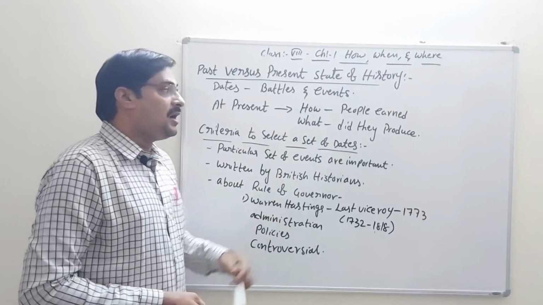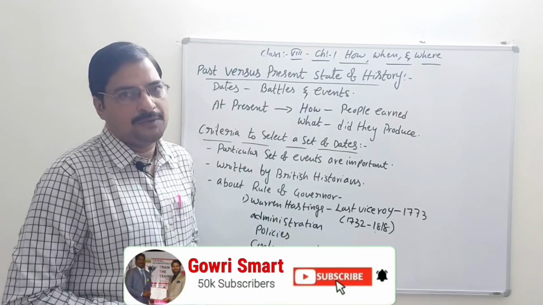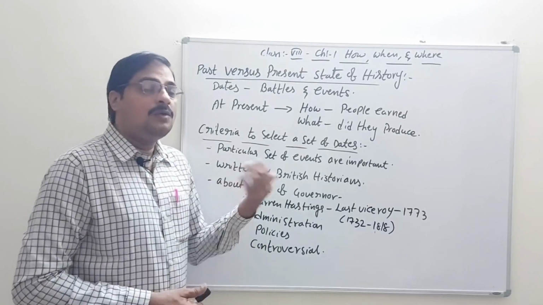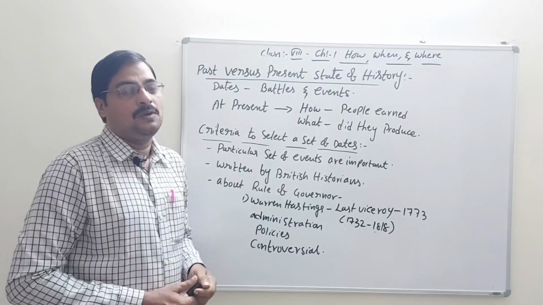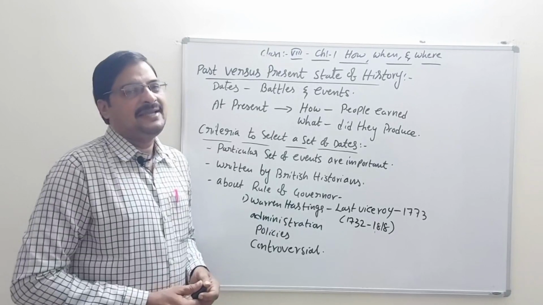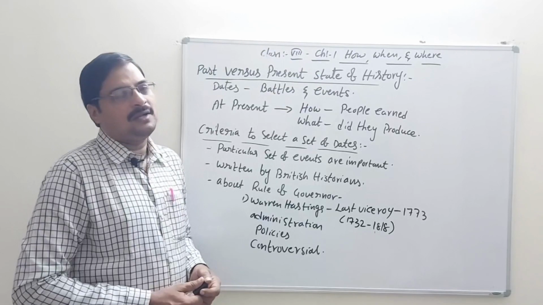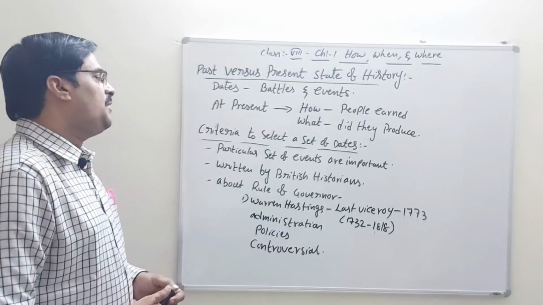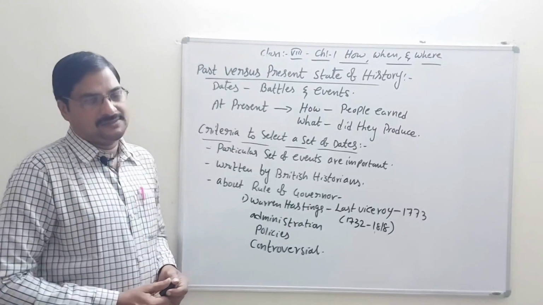And what did they produce? Any kind of production they produced in history, in the past, and how they do that in the present scenario. The production changes, the market area or anything changes, we learn the what and how. According to this, we have to learn the criteria to select a set of dates.